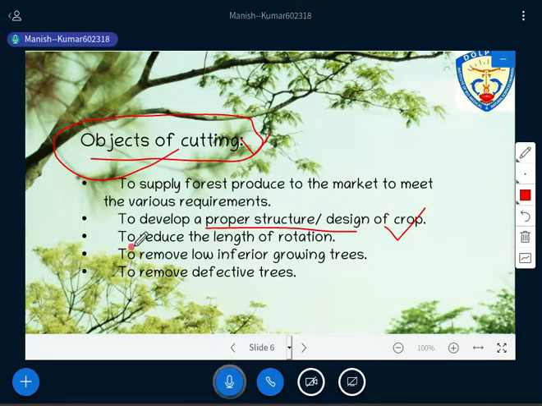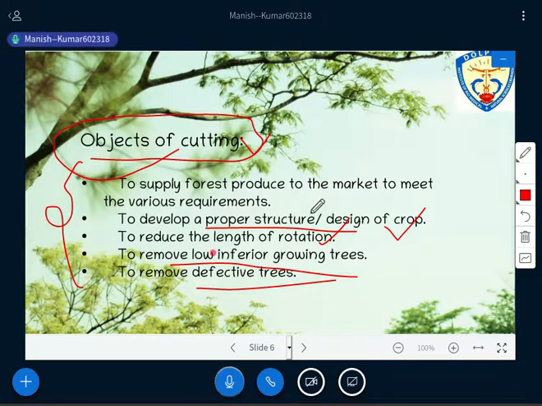Another thing is to reduce the length of rotation, which you've already studied, nothing to discuss in detail. Then to remove low inferior and defective trees first. So these are some of the major objectives, or you can say major aims, for harvesting the crop from the forest field itself.